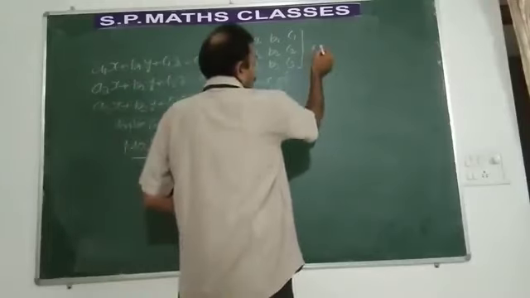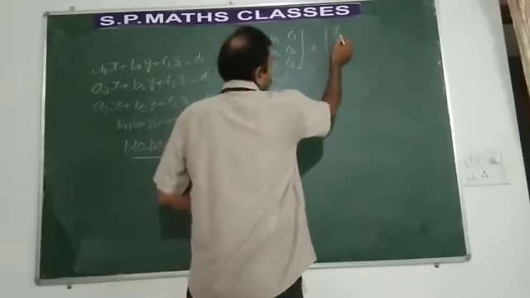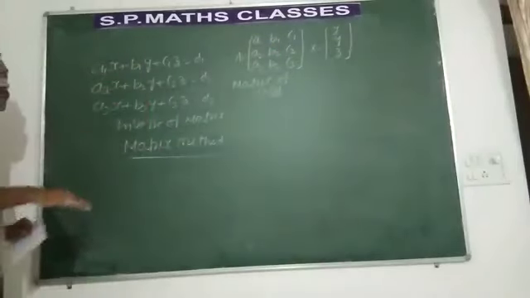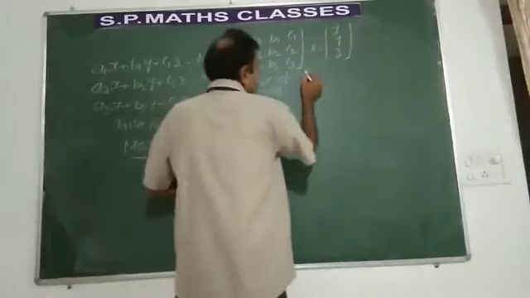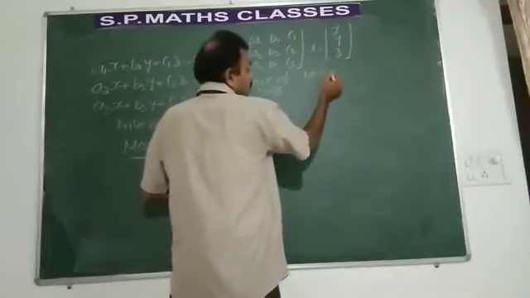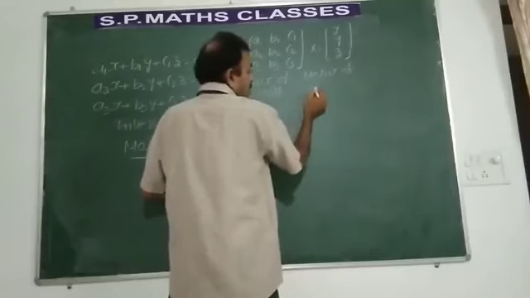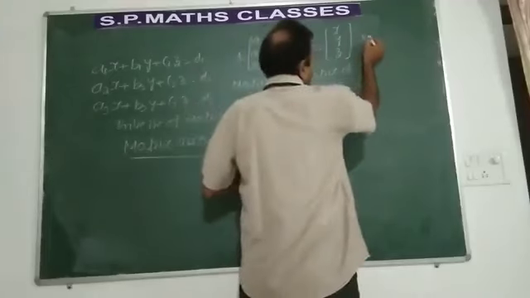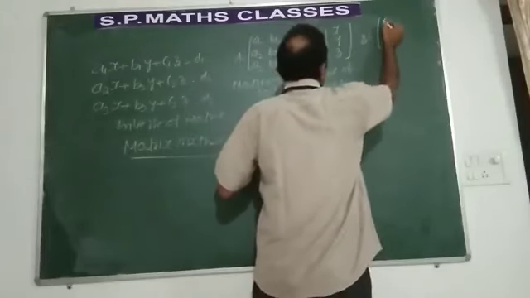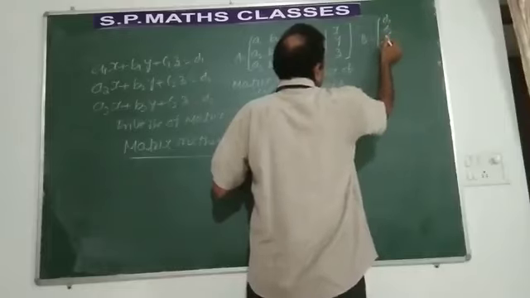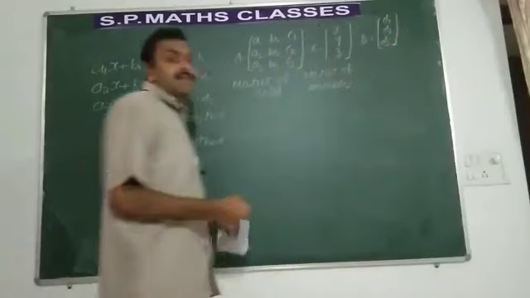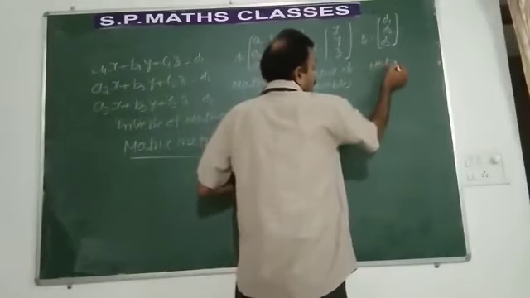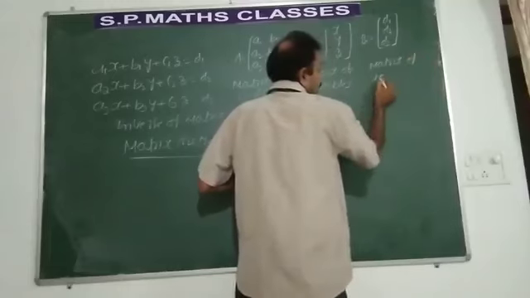Let us form another matrix X. It is a column matrix. It is formed using the variables in the 3 equations. We call it the matrix of variables. Next, you form another matrix, that is a column matrix, using the constants which you have, d1, d2 and d3. We call it the matrix of constants.